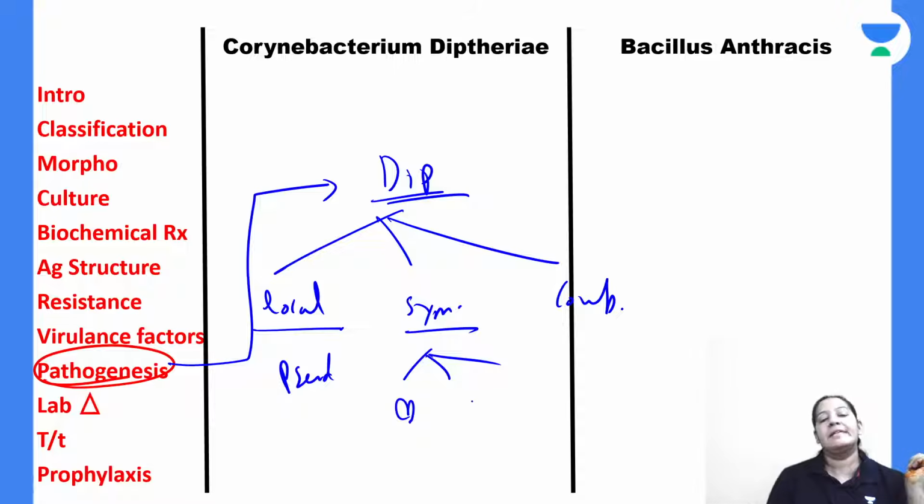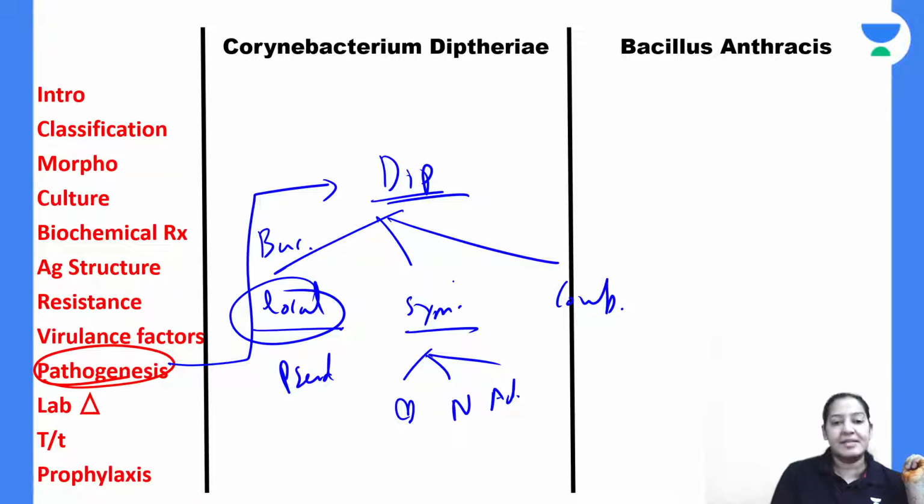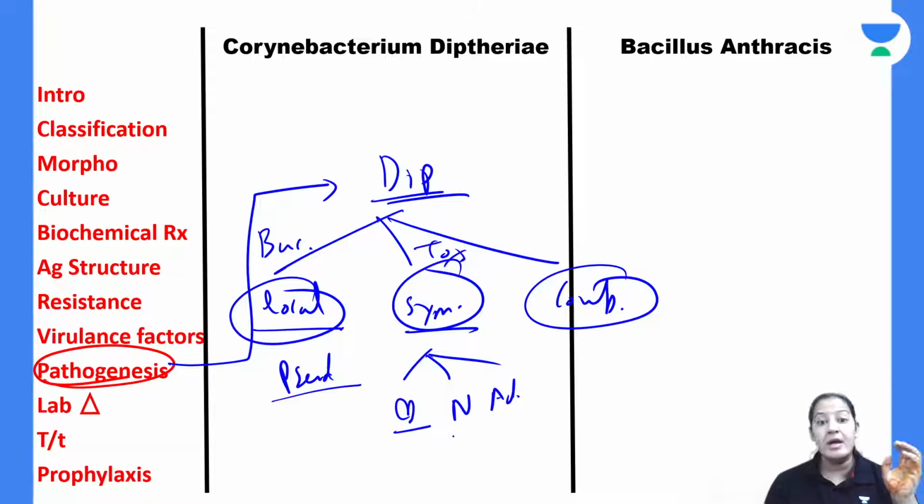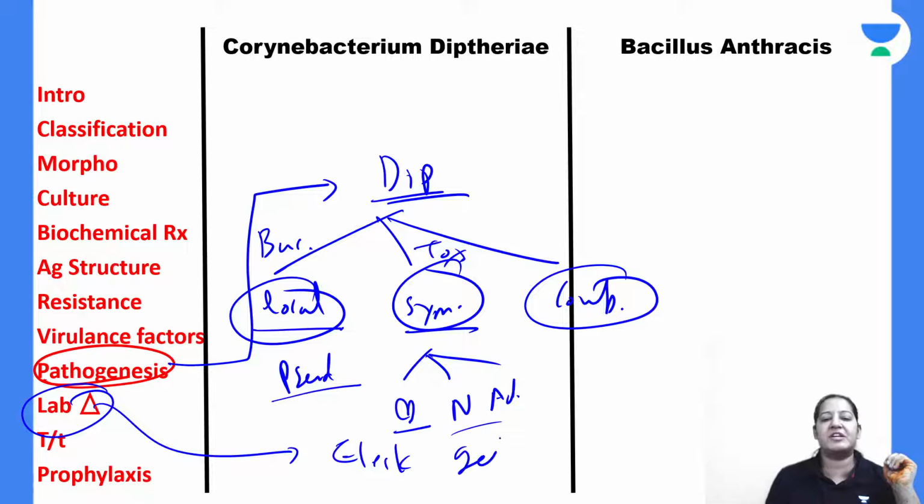That is the heart, nerves and adrenal. Local effects are produced by bacteria. Systemic effects are produced by toxin. And complications can be by pseudomembrane also, mechanical obstruction, and heart failure can be there. In nerves, paralysis can be there. Most important, ocular nerve is involved. Lab diagnosis, you already know the most important test in lab diagnosis is Elek's gel precipitation test.